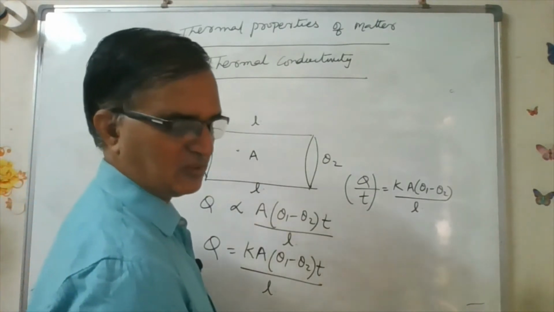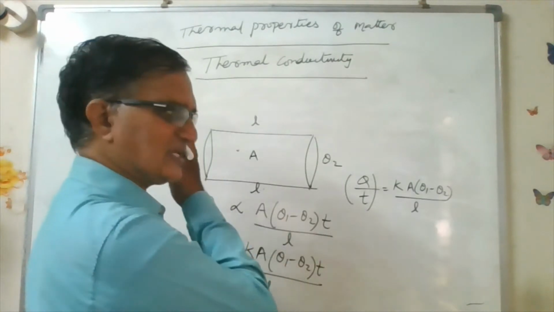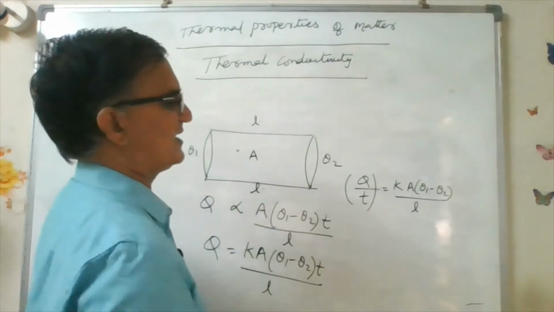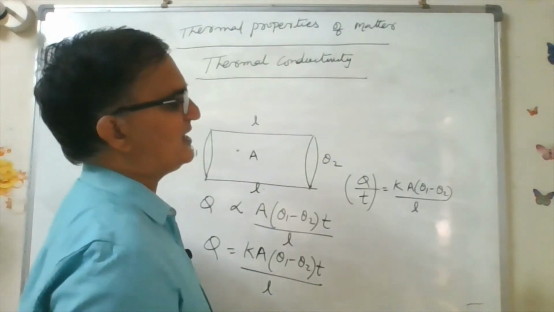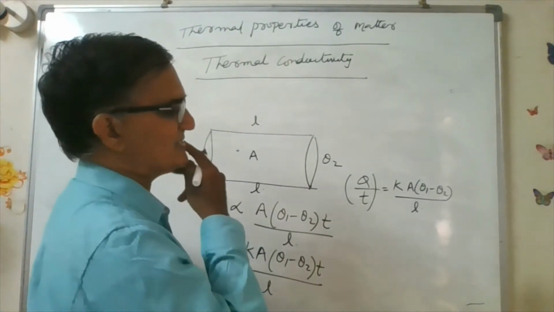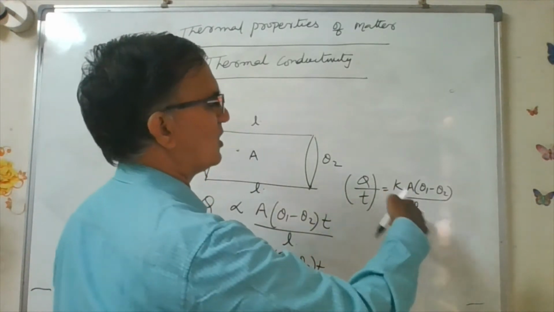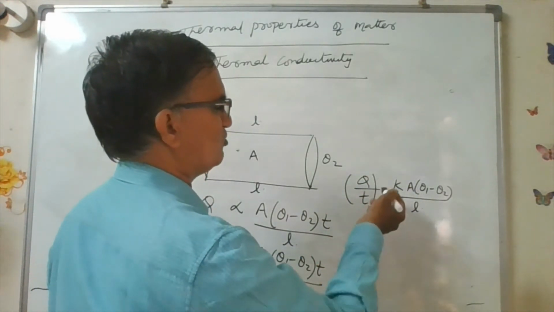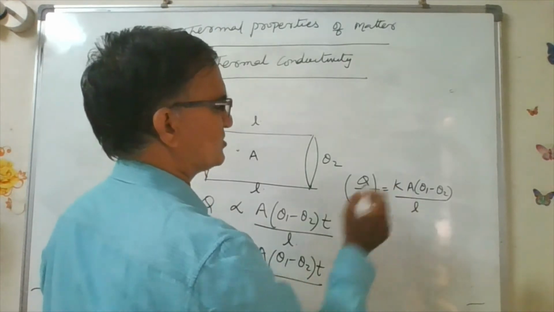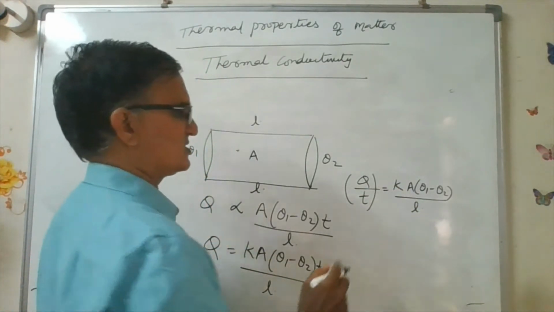What is the coefficient of thermal conductivity? It is the heat energy transferred in a conductor per unit area of cross section per unit temperature gradient, that is, change in temperature per unit length. If all are 1, then the rate of flow Q by T is called K. That is how you define K.